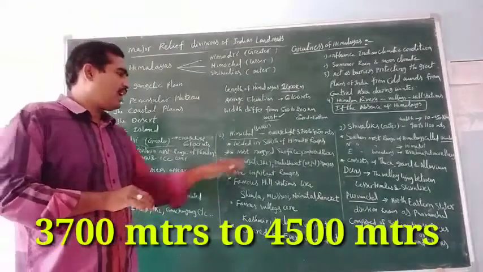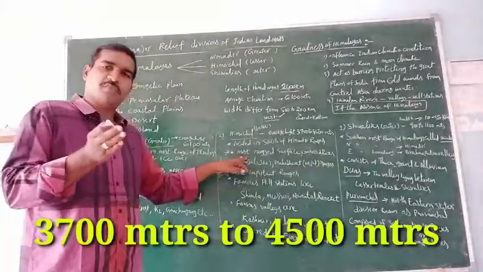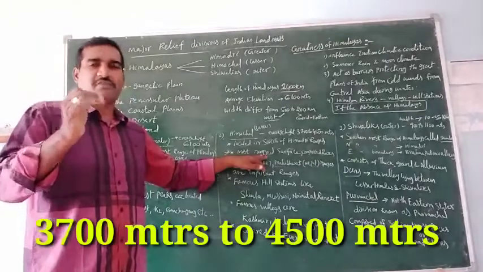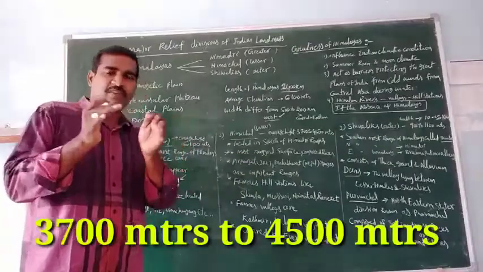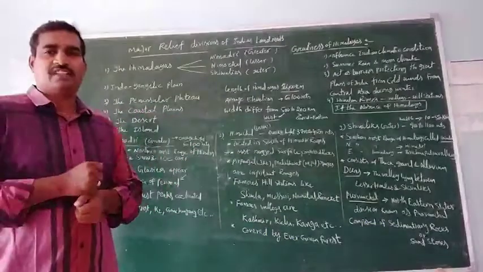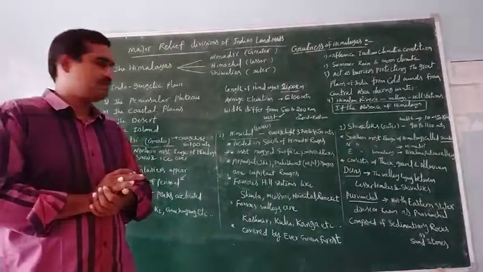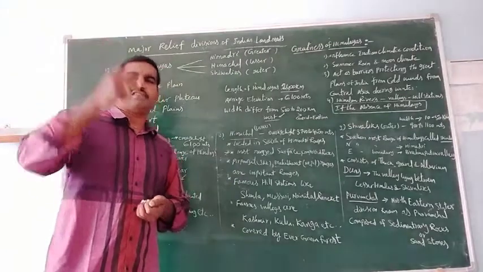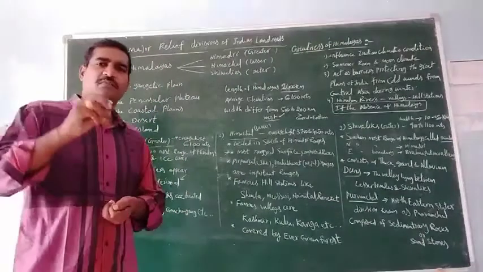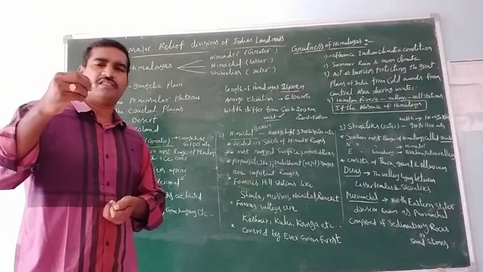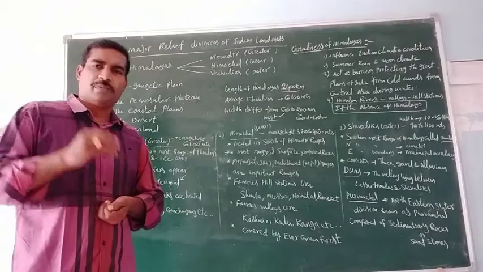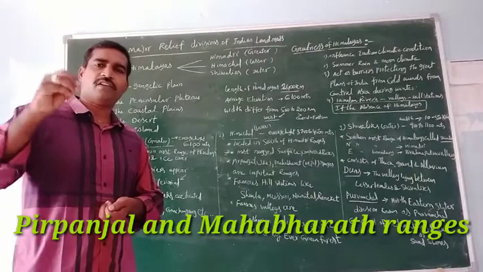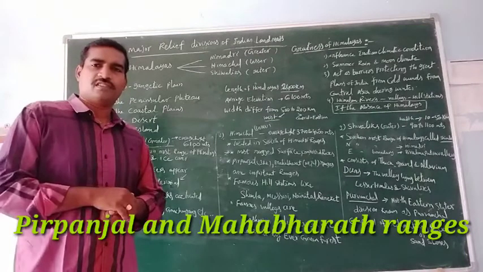It is mostly composed of rugged surface and compressed rocks. What are the important ranges in this region? Pir Panjal and Mahabharat ranges are the important ranges in the Himachal range.